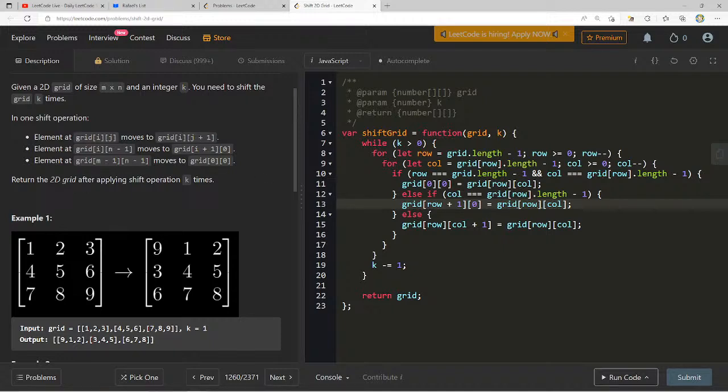if column equals grid[row].length - 1, then we should say that grid[row + 1][0] equals grid[row][column], because column is already n - 1, right? Because that's the check we're doing here. If column is that, then column just stays as this. Else, in this first one, it's the same thing, right? Grid[0][0], grid[row][column].